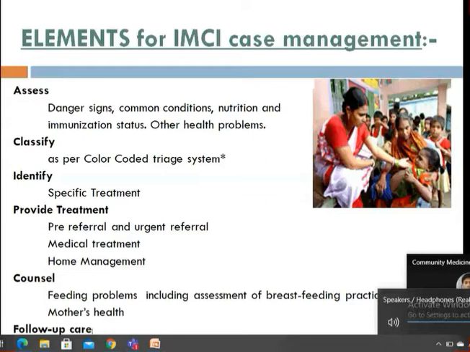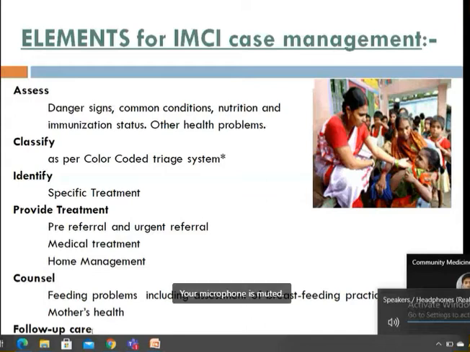First of all, you have to assess the danger signs whenever you meet a child, whenever a newborn comes to you. I'm talking to you as if you are a medical person whose duty is in a primary healthcare center or health post, or it could be a district hospital or general hospital, because in tertiary level care centers, like in urban areas like NMC, KMC, we don't follow this.